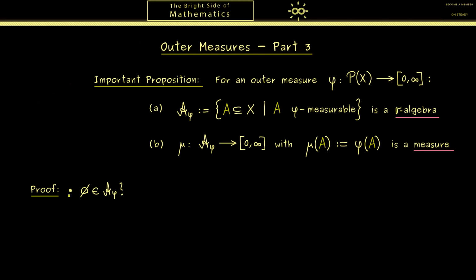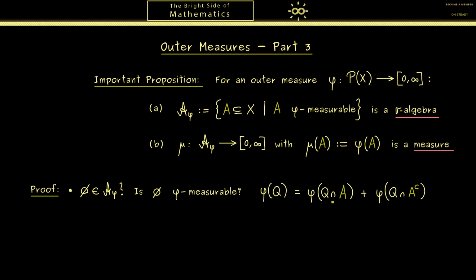So by definition, this means is the empty set phi measurable. So I think this is a good point, refreshing your memory what phi measurable actually means. A subset A is called phi measurable if it fulfills the following relation. Namely, if A decomposes every other set Q into two parts such that we have this additivity for phi.